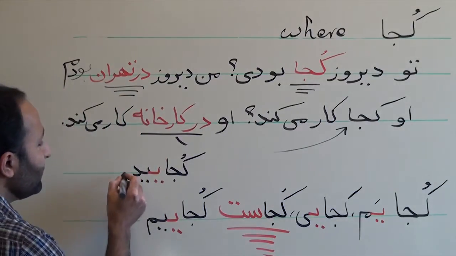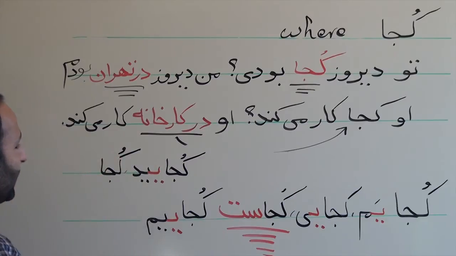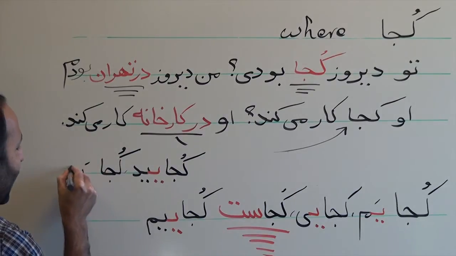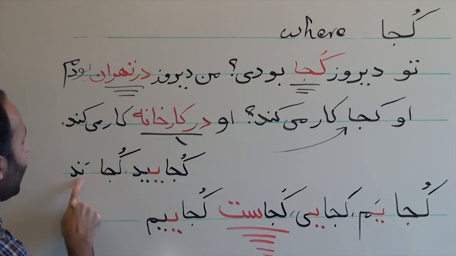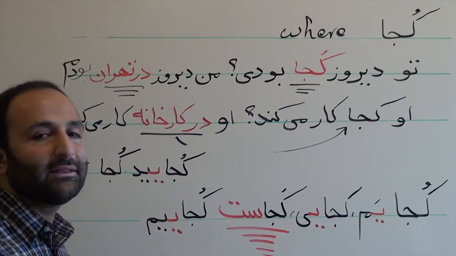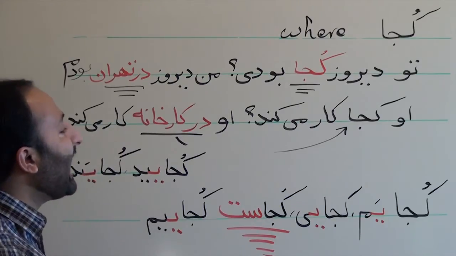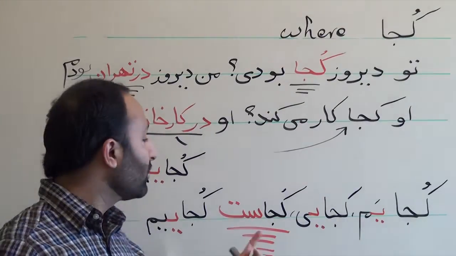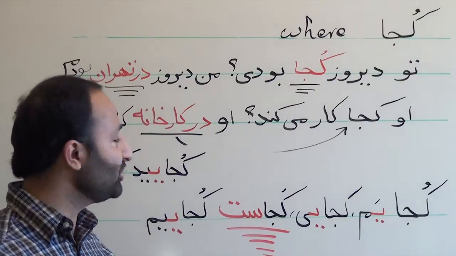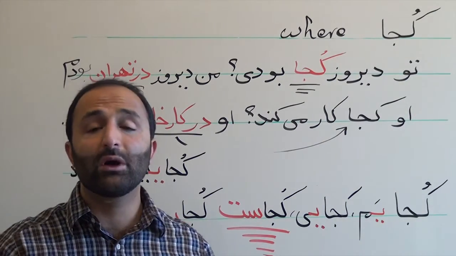And the third person plural is, then we have here and. So it's hard. We have the long vowel a and the short vowel a. Then we add the euphonic ye and we say کجایند. So کجایم, کجایی, کجاست, where is he or she? کجاییم, where are we? کجایید, where are you?